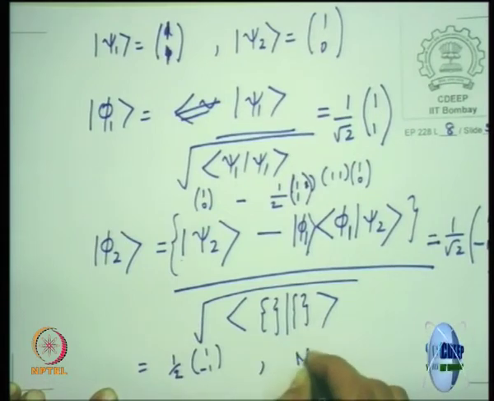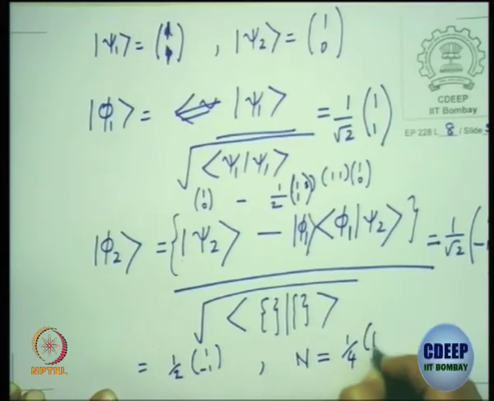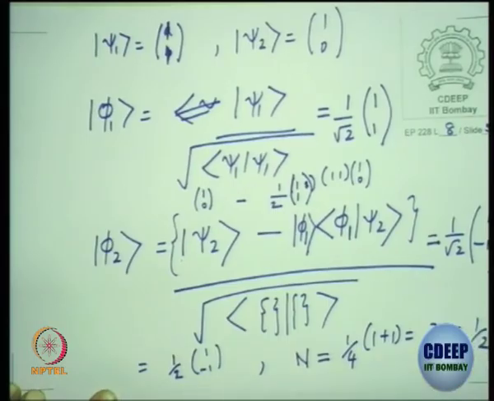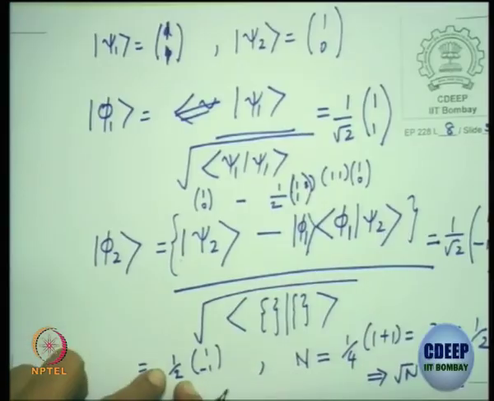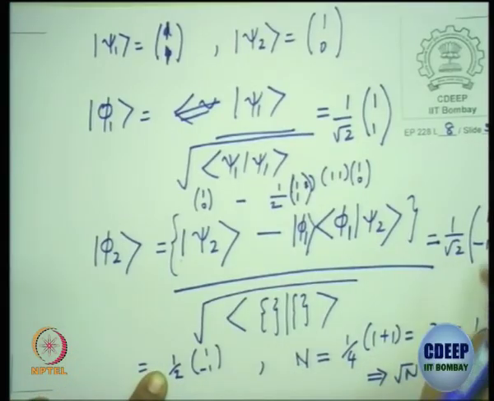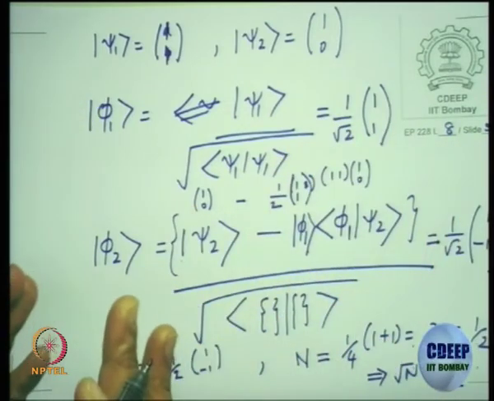Normalization. Someone? 1 by 4 plus 1 plus 1, which is 2 by 4, which is 1 by 2. Implies square root of N is 1 by root 2. So you get the state is 1 by root 2 times 1, minus 1. It's very simple. Try to do it for a simple example like this and get a feel of it.